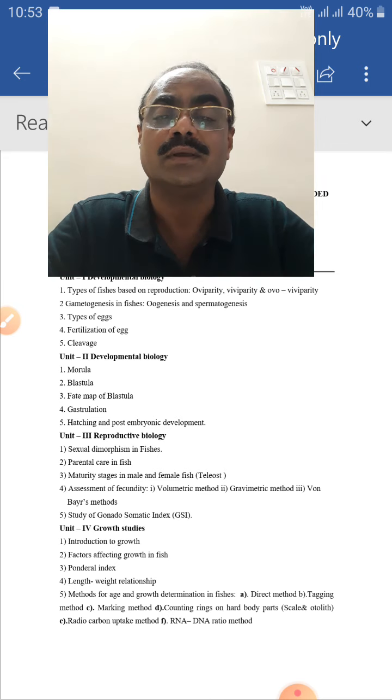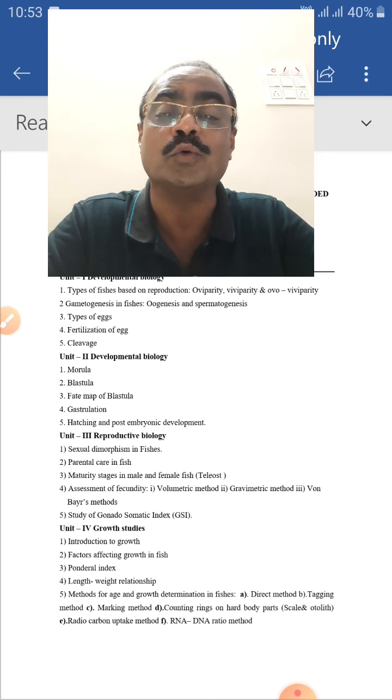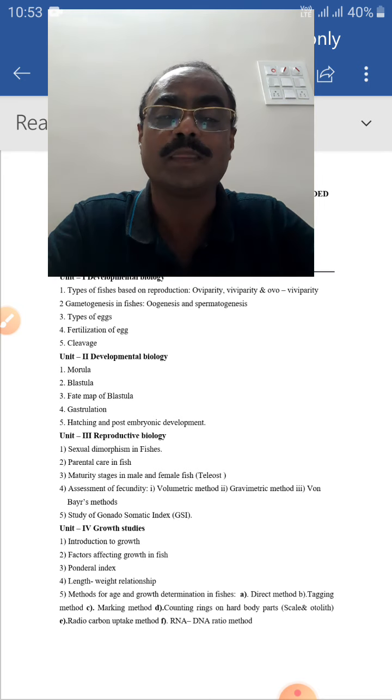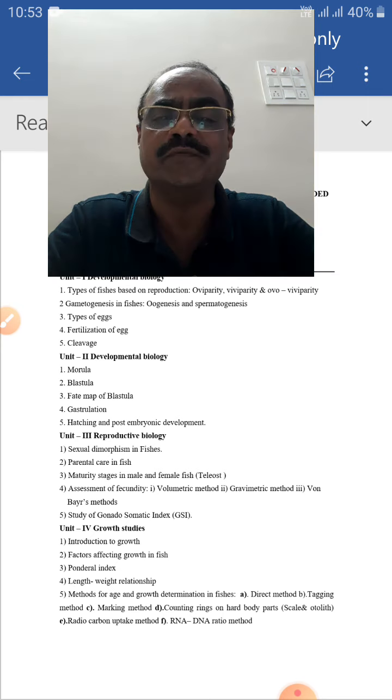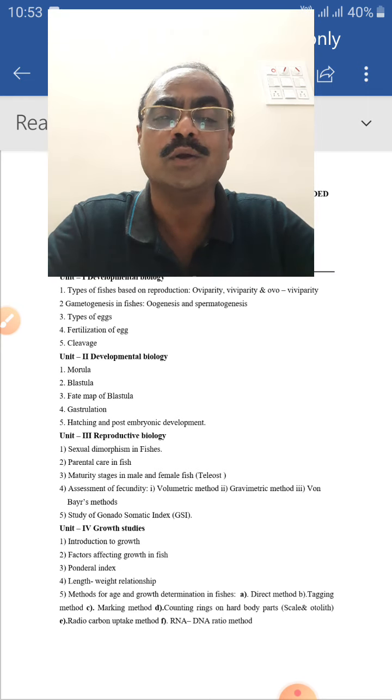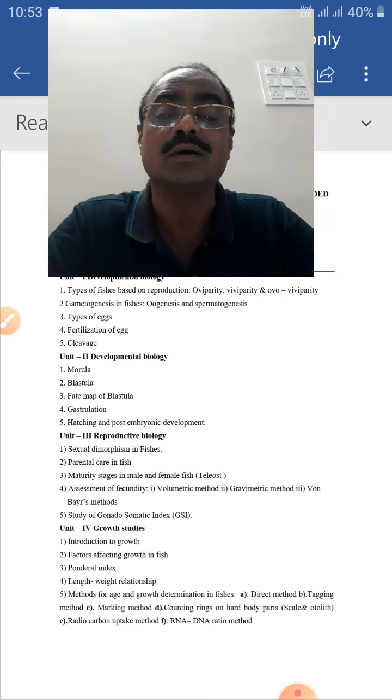Number five, the subunit of the fourth unit, is the methods for age and growth determination of fish. The fish live in water, and it is very difficult to assess the growth of fish that wander in sea waters or river waters.